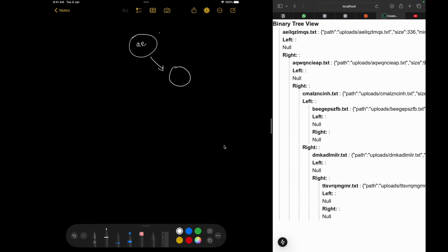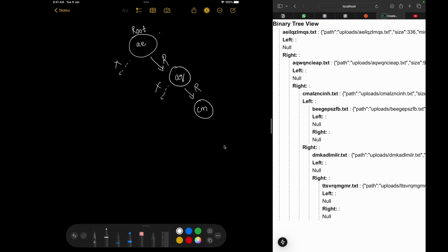So over here, I'm going to have AQ, right? This was my next node of my binary search tree. Now this does not have any left child, so this is crossed out, but this is my right child, and this was my root. After that, you can see that I uploaded a file which started with CMA. That cannot be a left child because CM, that is C, occurs after A. So this is crossed out, but this is going to be a right child which starts with CM.